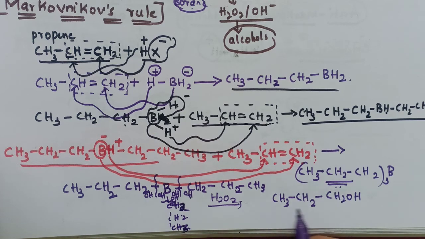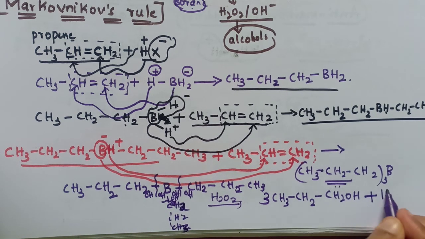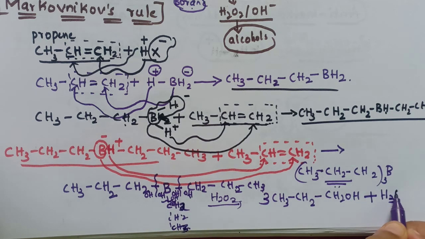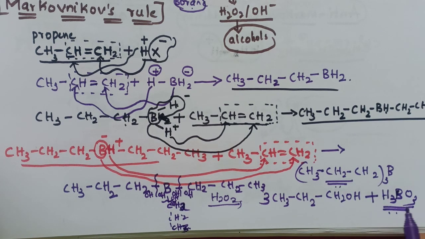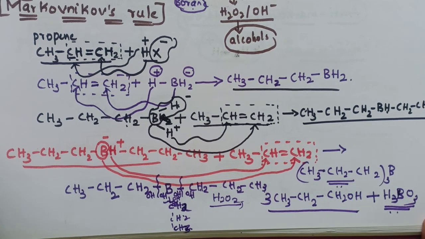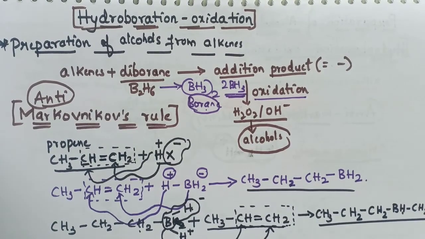So how many CH3, CH2, CH2OH are present? That is 3. CH3, CH2, CH2OH is present thrice, and we are having 3 hydrogens, that is plus H3, and how many oxygens? 3 oxygens and a boron. So we will get H3BO3 also, with an alcohol. So now we have prepared alcohol from the alkenes by the hydroboration oxidation.